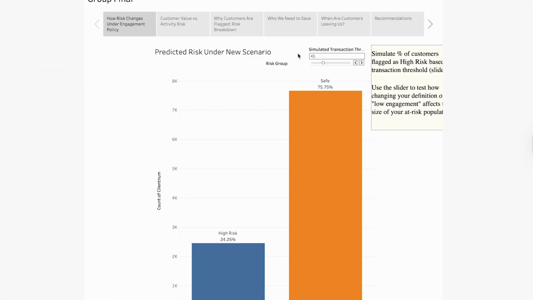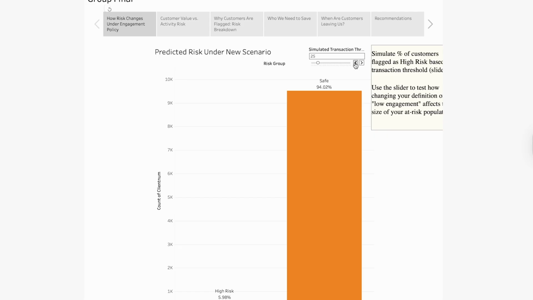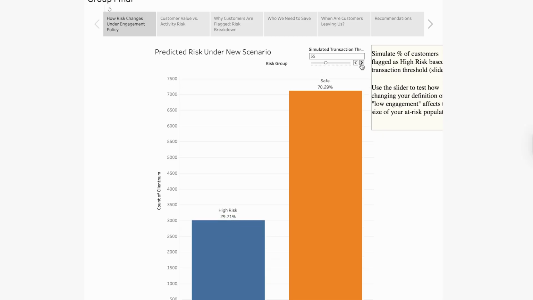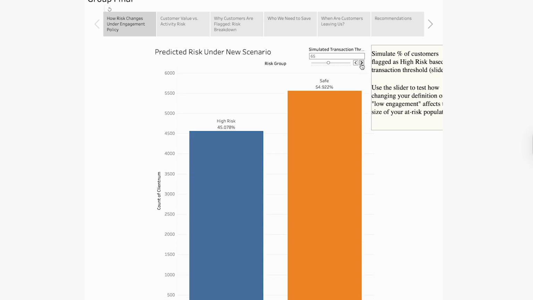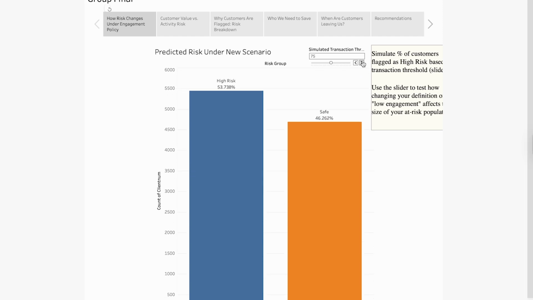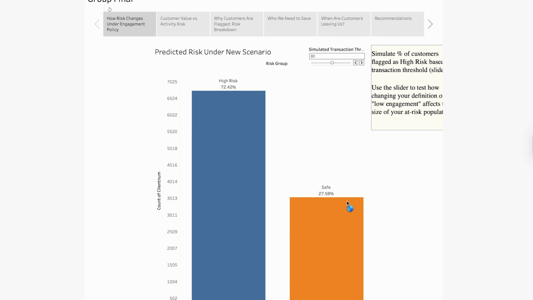Moving on to the visual representations of our data, here we have predicted risk under new scenario. We start off with a transaction threshold of 45, but we can go fairly low until we start to see them look very similar. Overall, this is a fairly linear rise and fall, but we can see the turning point with the transaction threshold at 70. And at that point, they'll continue to rise exponentially until they look pretty similar.